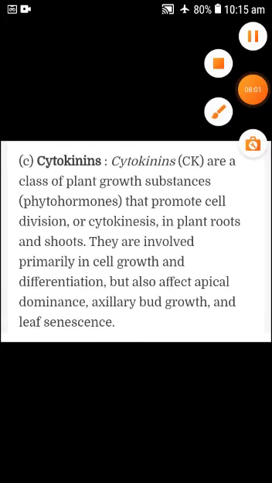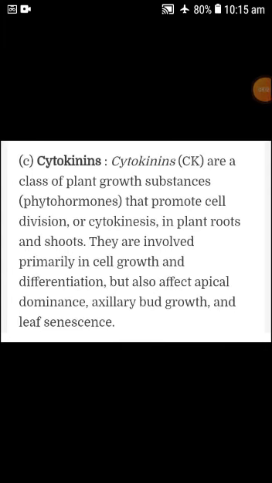Cytokinins. Cytokinins are a class of plant growth substances. They are also a kind of phytohormone that promotes cell division. Cytokinin action takes place in plant roots and shoots.